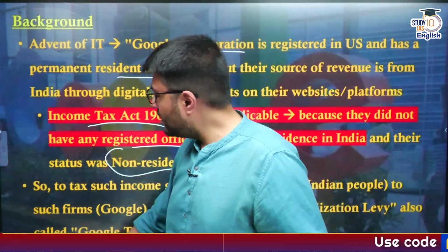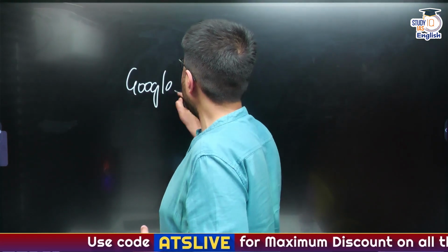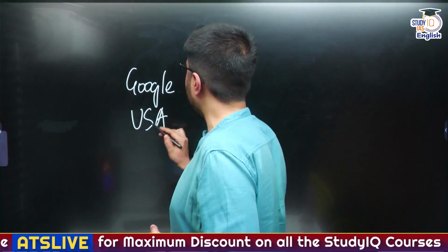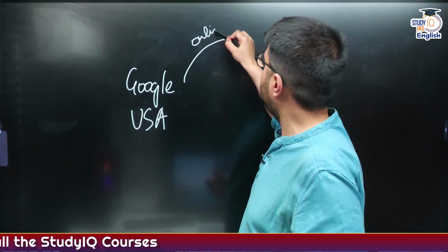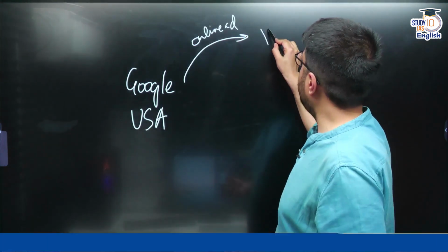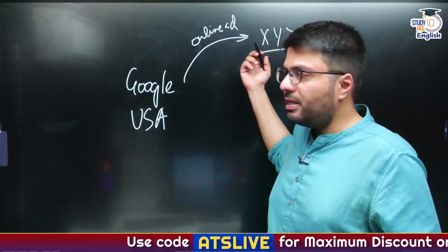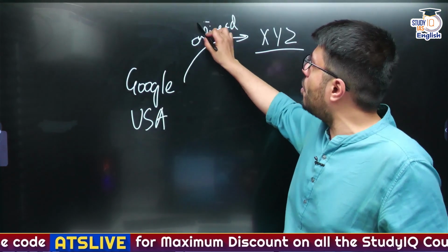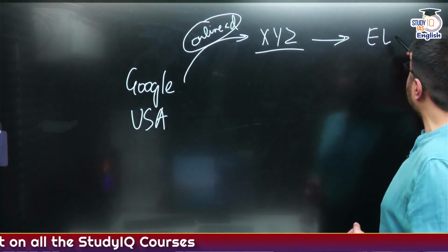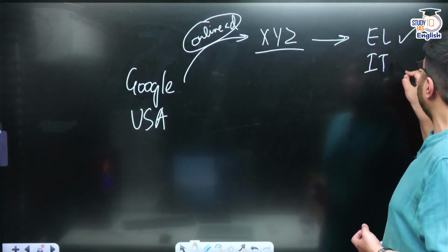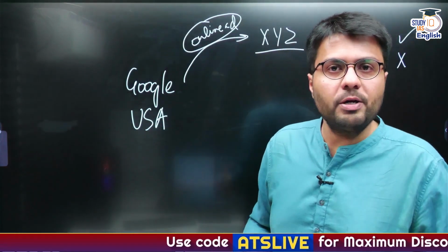So let us understand how this equalization levy works. For example, there is a company called Google, which is a resident of a country called US. So this company called Google can directly sell online advertisement services to a business based in India, that is an XYZ business. So this business which is based in India is taking a service from Google called online advertisement services. So for that, Google will be required to pay equalization levy, and it will not be required to pay income taxes on this kind of online services or delivery of online goods and services.